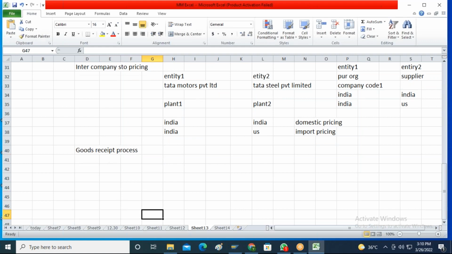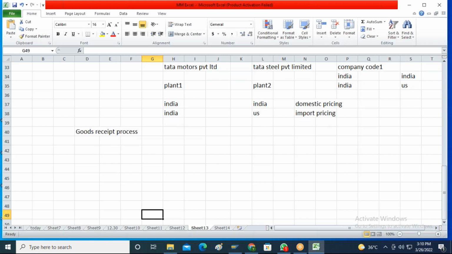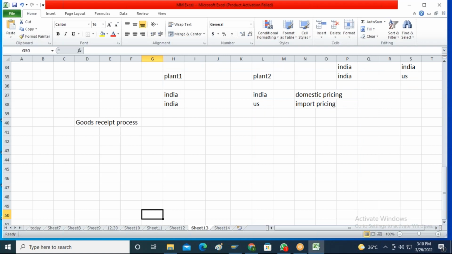The vendor will deliver the materials to your plant premises against that purchase order. Once the material is received into our company, we need to register that goods receipt process in the SAP system as a goods receipt, or the GRN. People call that a GRN, goods receipt note.